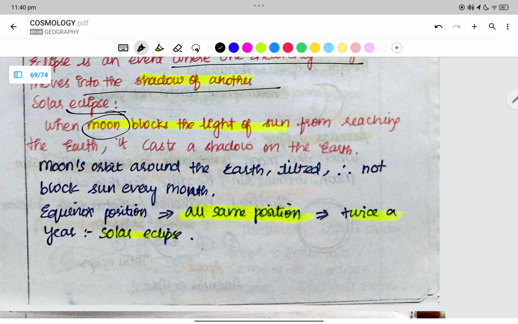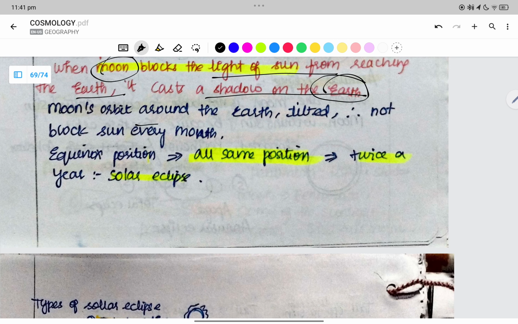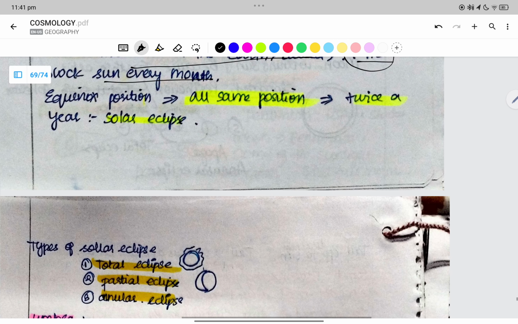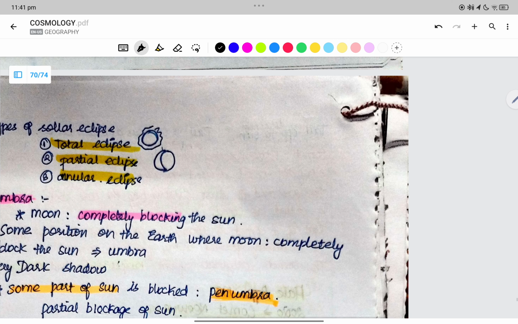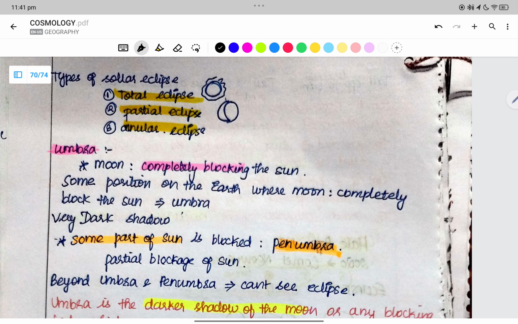An eclipse is an event when one heavenly body moves into the shadow of another. In a solar eclipse, the moon blocks the light of the sun from reaching the earth and casts a shadow on the earth. The moon's orbit around the earth is tilted, so it does not block the sun every month. The equinox is a position when all are in the same line. It happens only twice a year. The solar eclipse is of three types: total, partial, and annular, right?